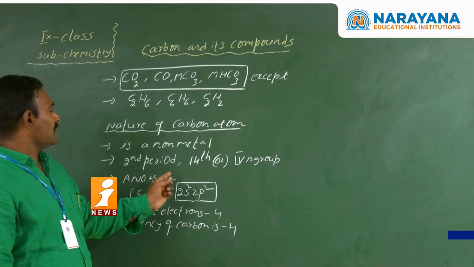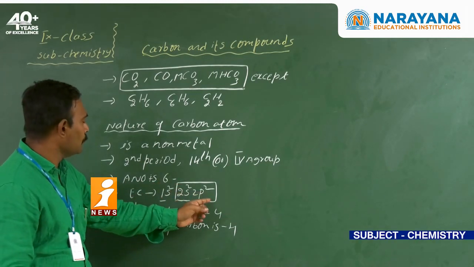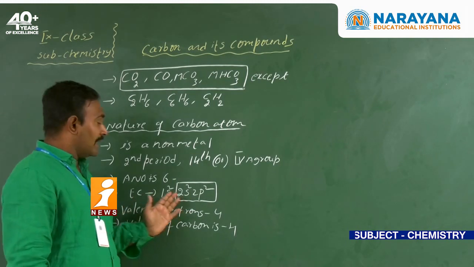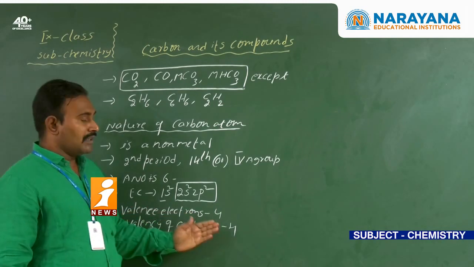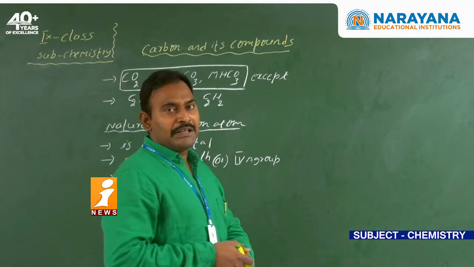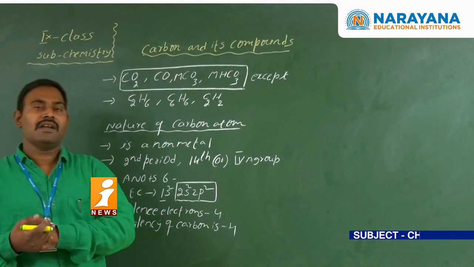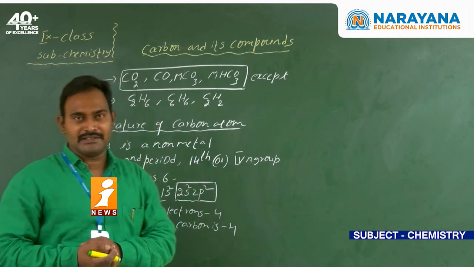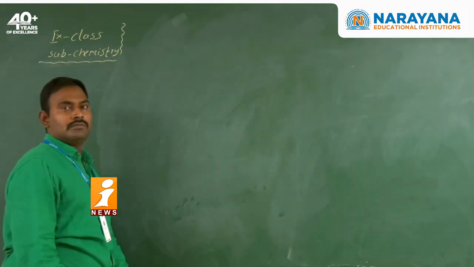Atomic number 6. Electronic configuration 1s2, 2s2, 2p2. 4 valence electrons. What is the meaning of valency? The combining capacity of an element is known as the valency. So carbon is able to form 4 bonds.